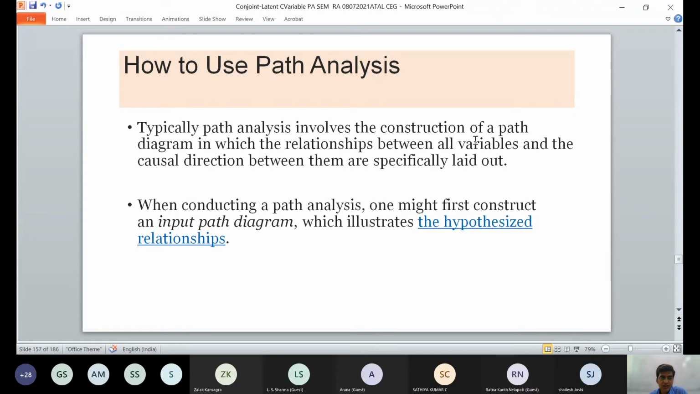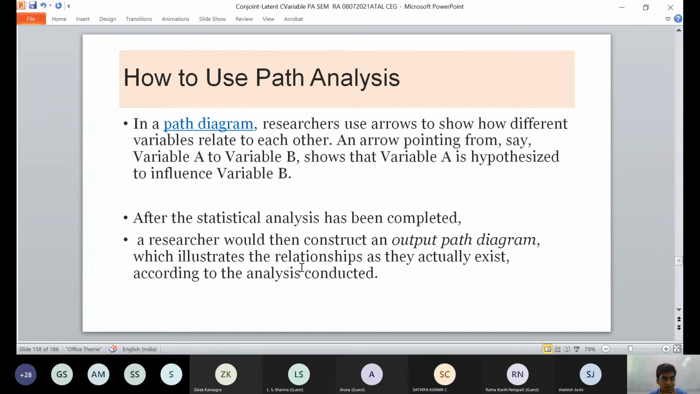Path analysis involves construction of a path diagram, in which the relationships between all variables and the causal directions between them are laid out. When conducting path analysis, one might first construct an input path diagram, illustrating hypothesized relationships. Researchers use arrows to show how different variables relate to each other. An arrow pointing from A to B shows that variable A is hypothesized to influence variable B. Researchers would then construct an output path diagram, which illustrates the relationships that actually exist.